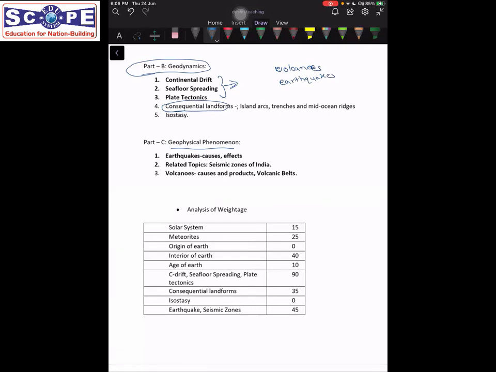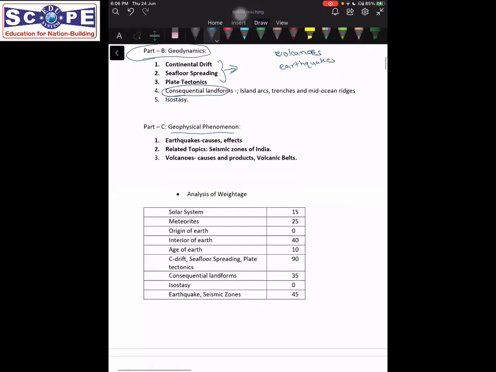So yes, these will constitute a very important portion of geodynamics. Then we will read about the consequential landforms. The major landforms mentioned in our syllabus are island arcs and mid-oceanic ridges. But we will also look at other landforms such as continent-continent collision, which results in the formation of fold mountains, such as the Himalayas.